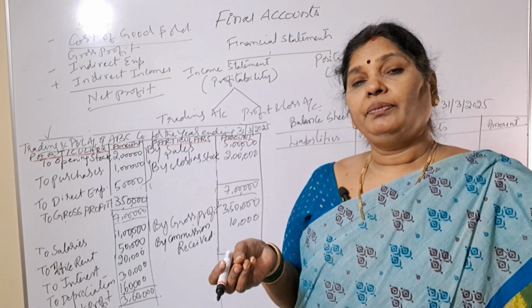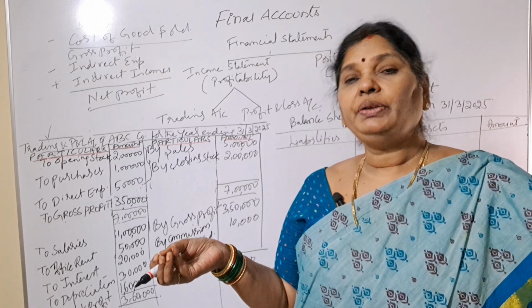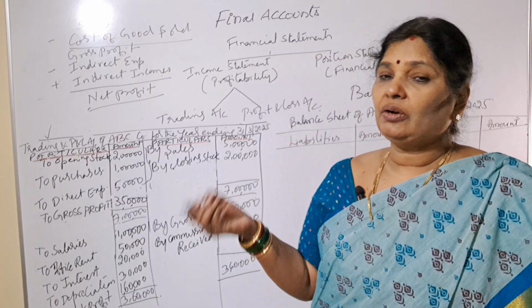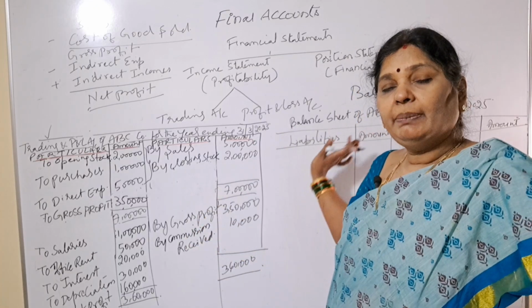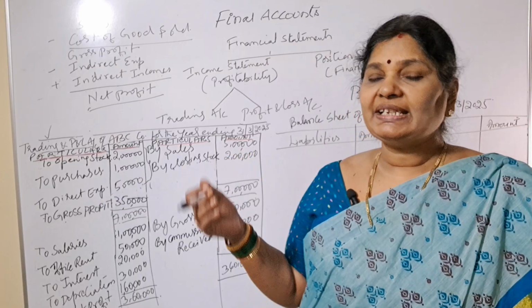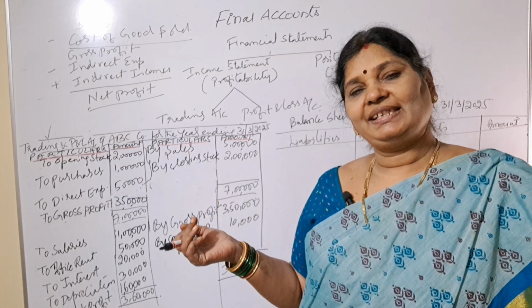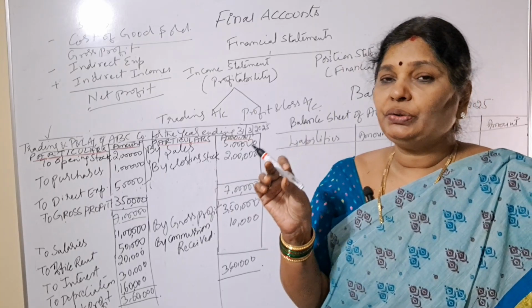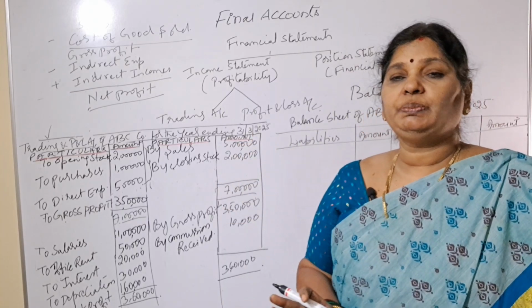Means if you are taking any loan, or if you are buying goods on credit, or if you have any outstanding expenses, all that will come under the liability side. And on the asset side, you will get all fixed assets and current assets. This balance sheet we can prepare on a particular date to know our exact financial position.